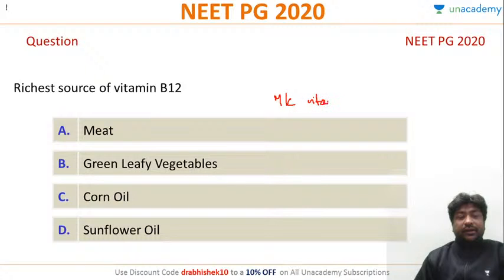Remember, this is another very favorite question and a very easy one: the most common vitamin deficiency in vegans or vegetarians is vitamin B12. Vitamin B12 is made by microorganisms and is completely absent in the plant kingdom. None of the plant sources will have B12, only animal kingdom sources will. Is this point clear? So the richest source will be meat, egg, all those animal based proteins. And remember, vegans and vegetarians are more prone to deficiency of B12.